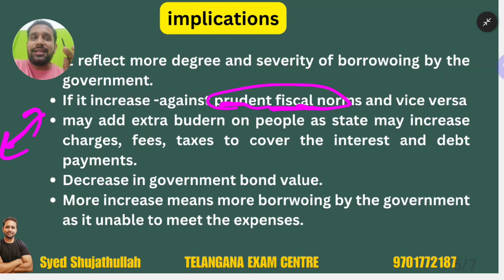So what can be done in this scenario? This is very important for the answer writing. The continuous rise in debt outpacing income gains underscores the need for strict fiscal reforms the government should follow to balance spending with revenue generation. It is nothing but this: if you are getting 100 rupees from your father, make it 120 or 130 rupees of expenses, 30 rupees extra, but don't jump it. So if you want to get out of this debt burden, the government should follow strict fiscal reforms to balance spending with revenue generation.